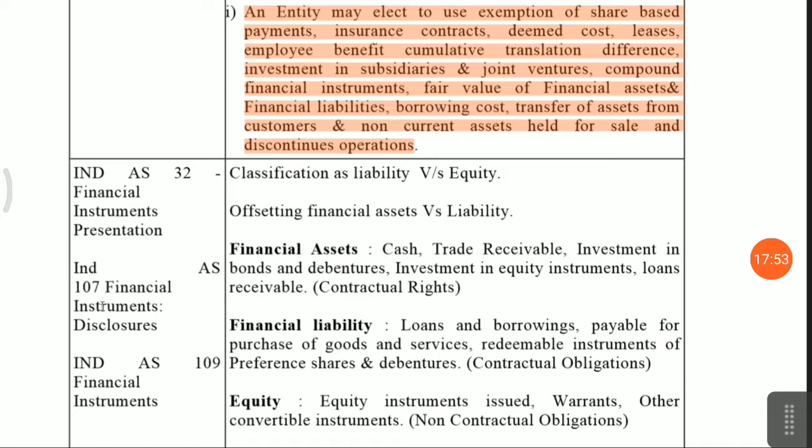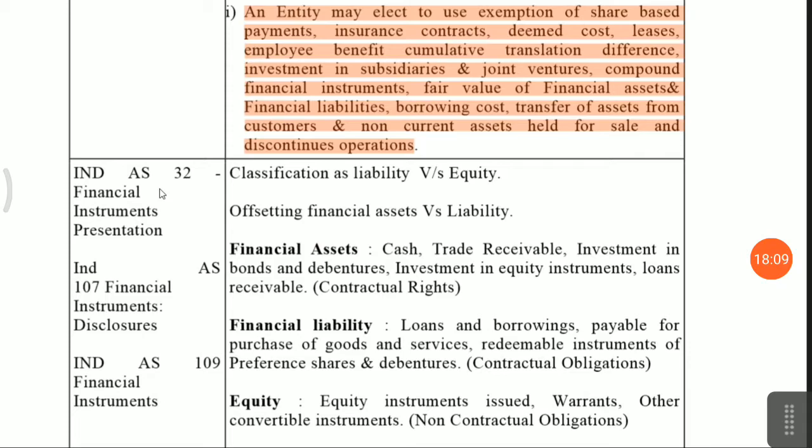That is Indian accounting standards 107, 109 and 32. Okay, if you understand these three accounting standards, then only will you understand the next Indian accounting standards, that is 102, 103.